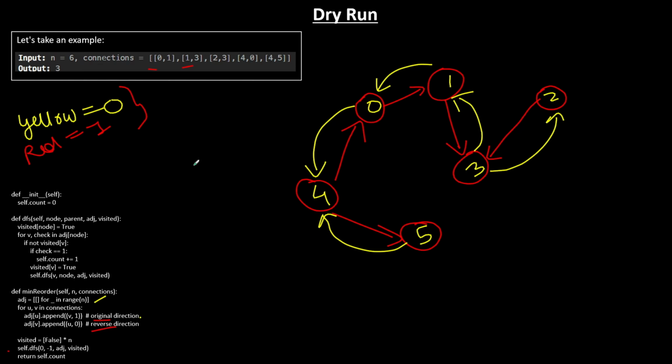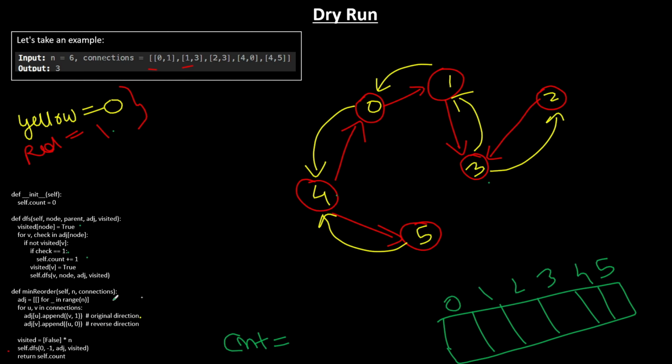Okay, now let's do the traversal. You create a visited array also. Let me create that also: 0, 1, 2, 3, 4, 5. So I have created a visited array here. This is the visited array, and this is the count.